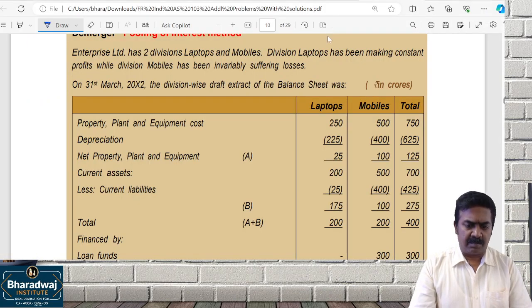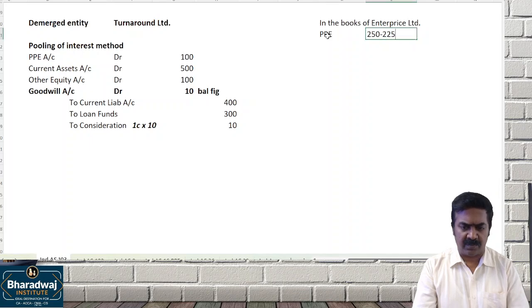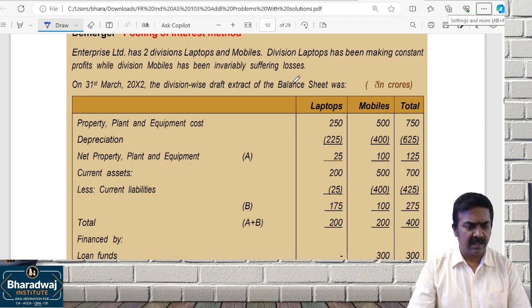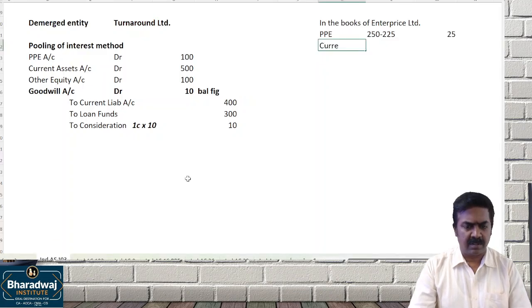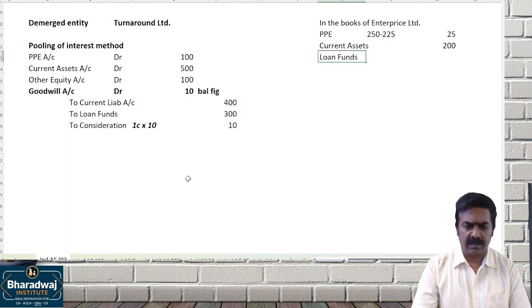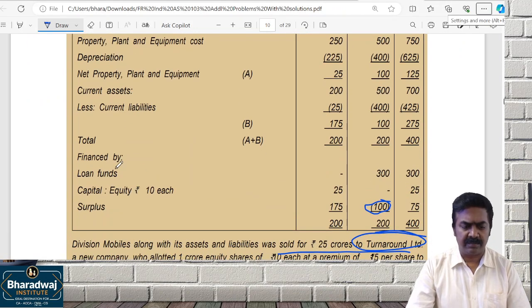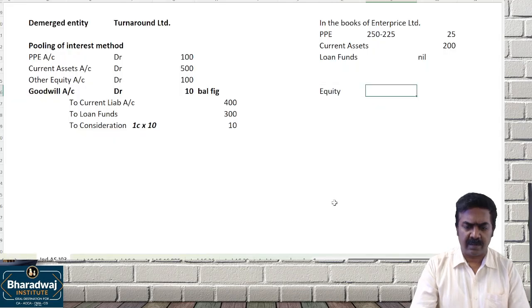After the demerger, PPE will be what? 250 minus 225. How much will continue? 25 will continue. PPE will continue. Then which one will continue? Current assets will continue. How much? 200 will continue. Then are there loan funds? No loan funds. Equity, how much is there? 25.